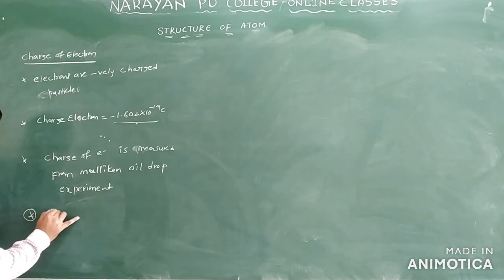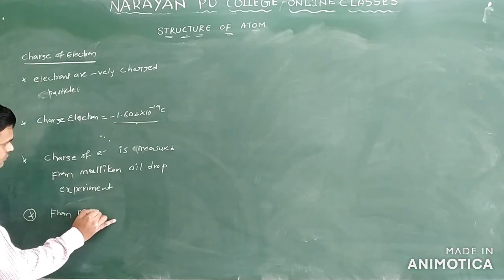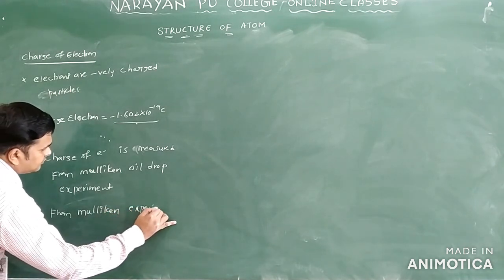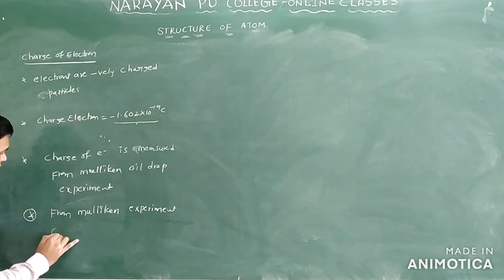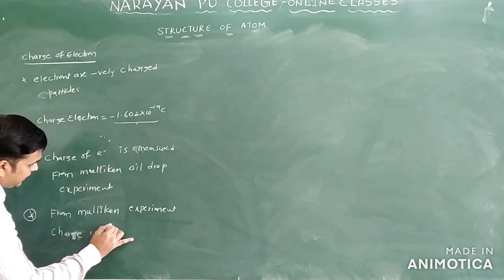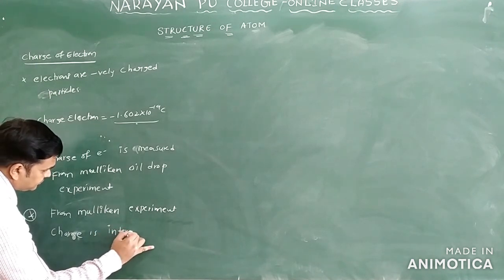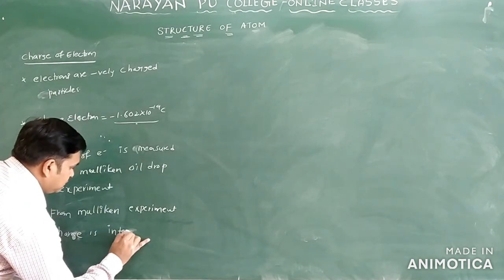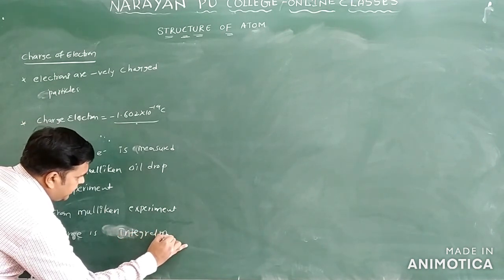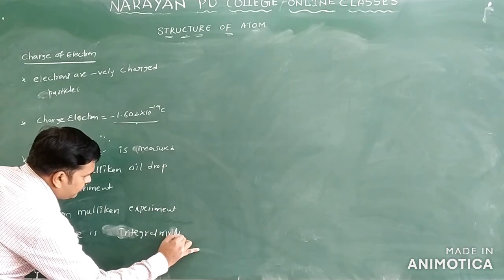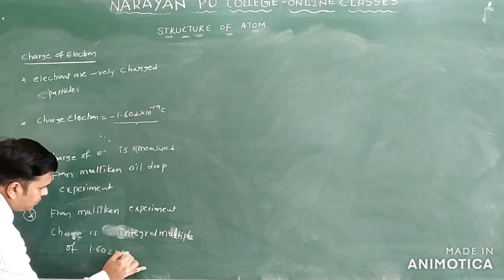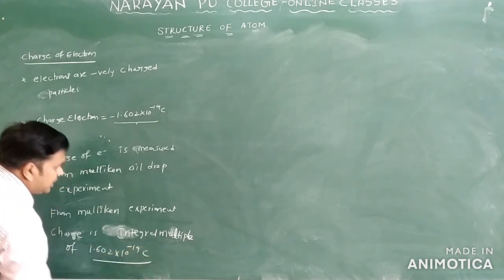From Millikan's experiment, the charge is an integral multiple of 1.602 into 10 power minus 19 coulombs.